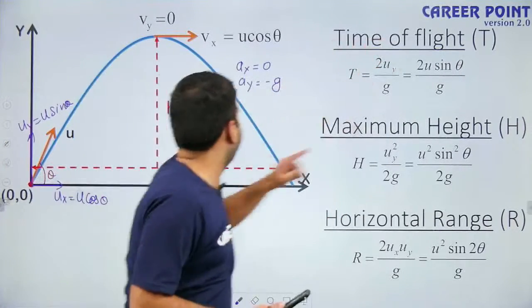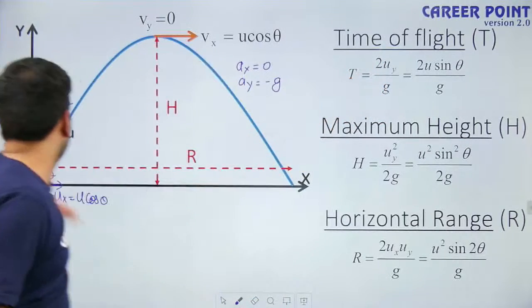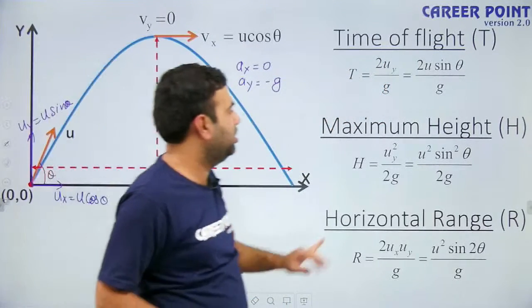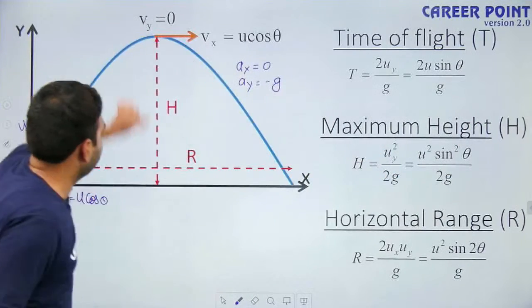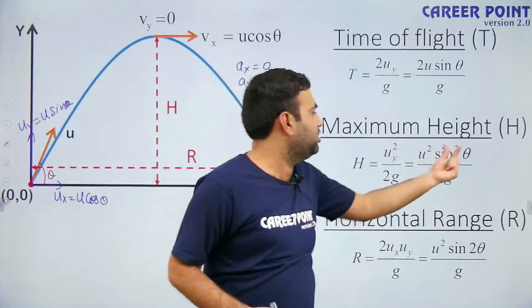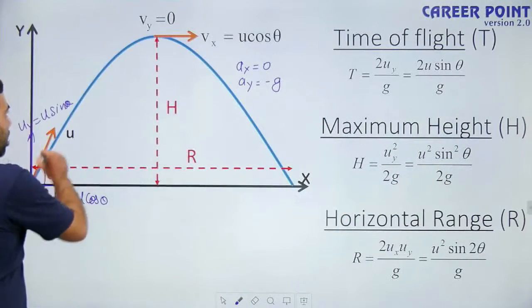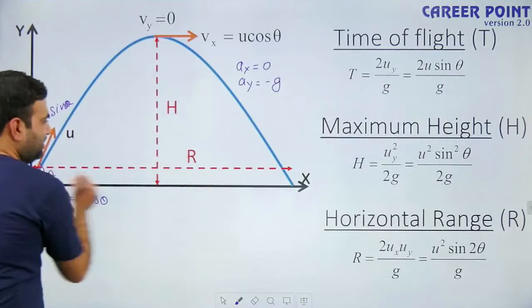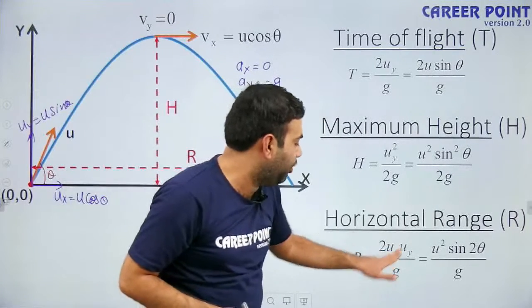What is the time of flight for ground to ground projectile? It is 2 uy by g, and uy is equal to u sin theta, that means 2 u sin theta by g. What is the maximum height? It is uy square by 2g, and uy is u sin theta, so it is u square sin square theta by 2g. And what is the horizontal range? If it is launched and it comes down at this point, this distance is known as horizontal range, and that is equal to 2 ux uy by g.